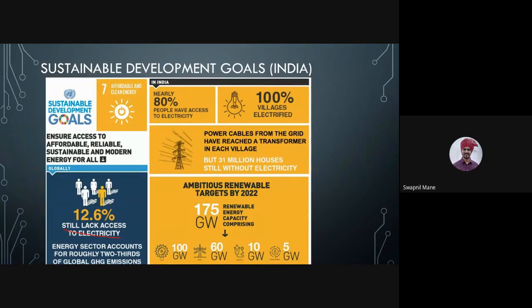So why have they not seen electricity? Because who will pay? How much will be the cost? Electricity was considered a luxury item in India. Before independence, in the year 1915, electricity was considered a luxurious item. Earlier we had the British Empire, then we had the British Raj, and then Indian independence came.